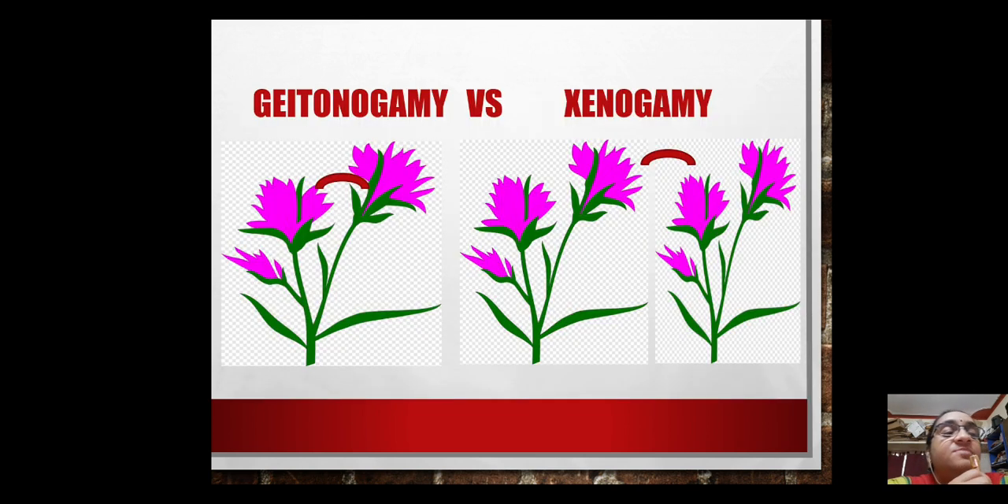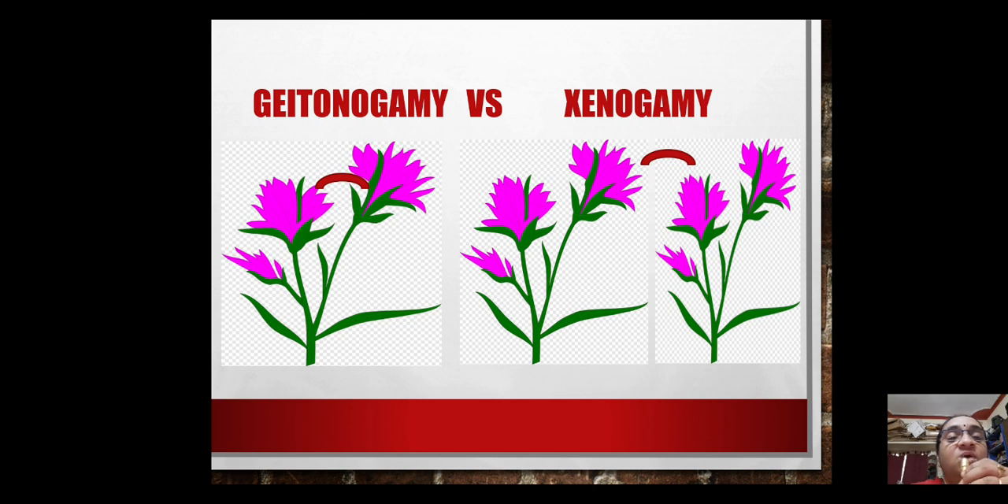Now, when we come to cross pollination, as I told you, cross pollination is between two different flowers. Now the point is, between these two flowers where pollination is happening, pollen grains of one flower are lifted and placed on the stigma of another flower.